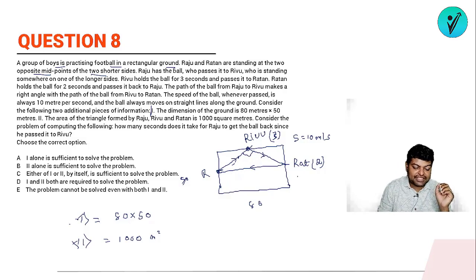So if I have this data, definitely I can get the value कि हाँ उसे बॉल को ट्रांसफर होने में कितना टाइम लगेगा. और ये डेटा की जरूरत नहीं है. अगर मेरे पास सिर्फ ये डेटा ना, तब भी ये डेटा तो मिल ही रहा है. यानी just by using statement 1 alone we can get the answer. So 1 alone is sufficient to solve the problem. Okay.